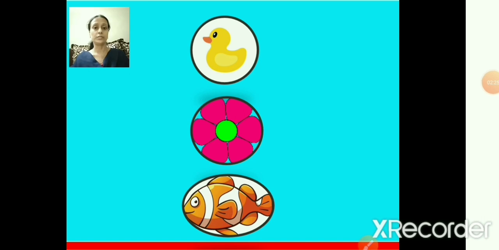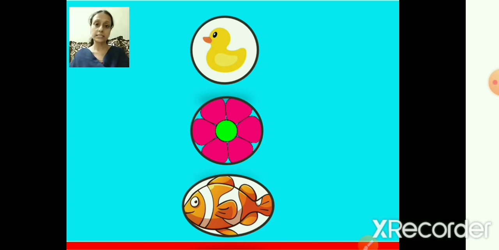Now children, I am going to talk about the pictures which we see at the bottom. Now, the first one is duck. Below duck, it's a flower. And the last one below is fish.